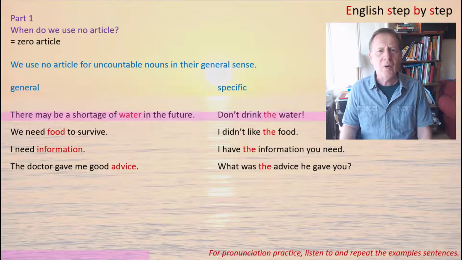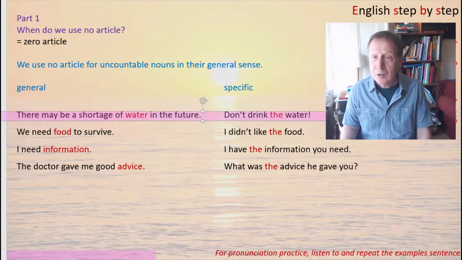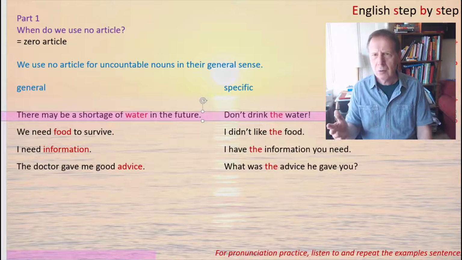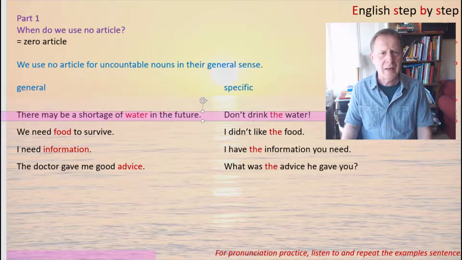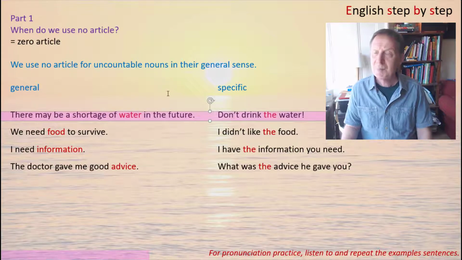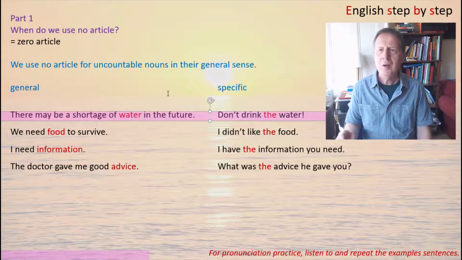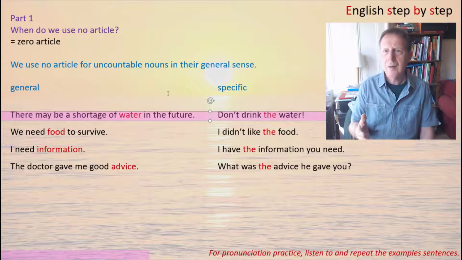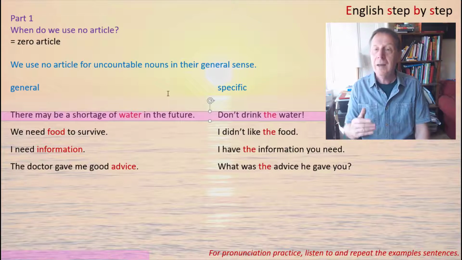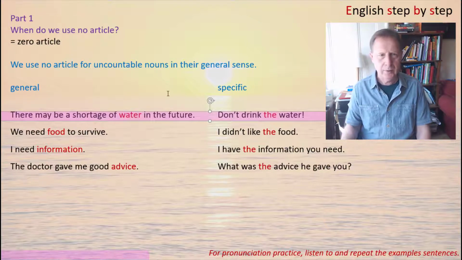In general, there may be a shortage of water in the future. Now here, water in general. We can also make a sentence using the water. In that case it's specific. For example, don't drink the water. That means the water in the house or the water in the hotel. In other words, specific water.